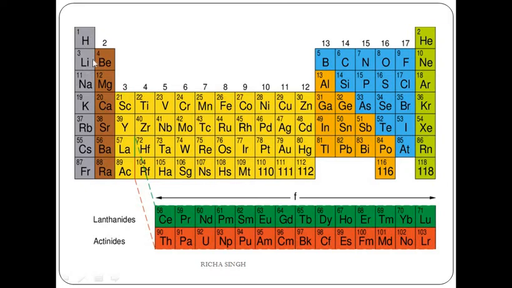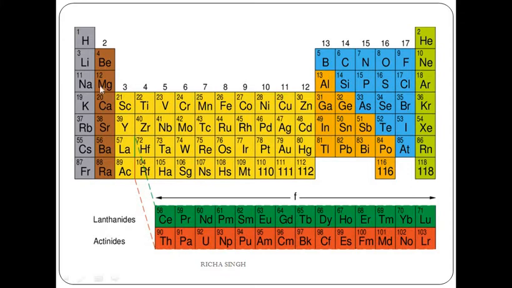It has hydrogen, lithium, sodium, potassium, rubidium, cesium, francium. These elements have similar properties and are known as alkali metals. Group 2 elements, beryllium, magnesium, calcium, strontium, barium and radium, are known as alkaline earth metals because they are majorly from the earth only.